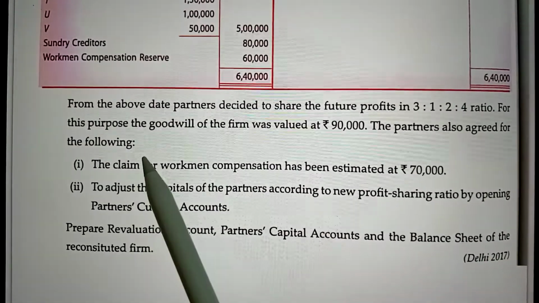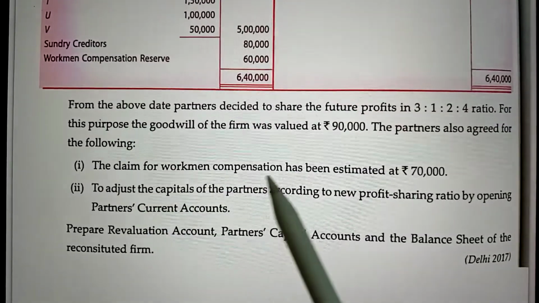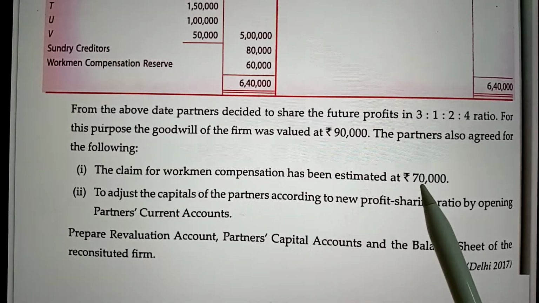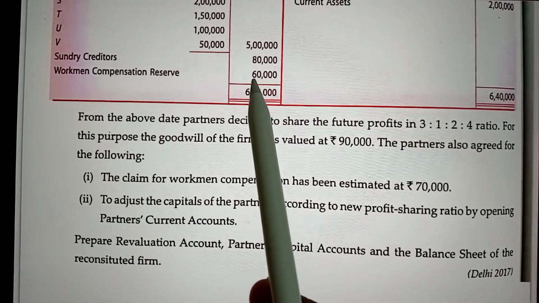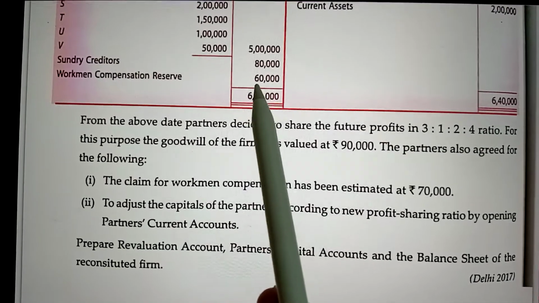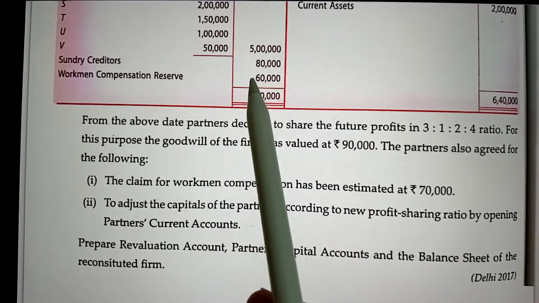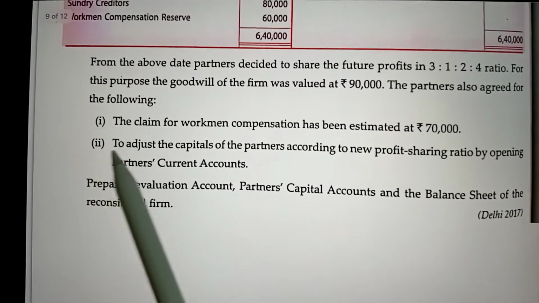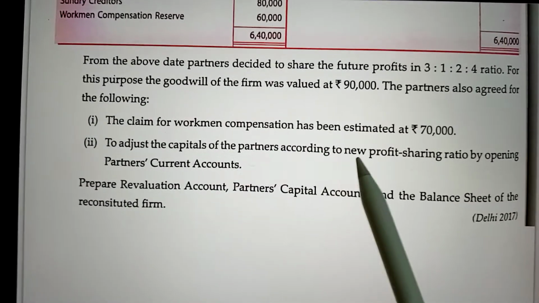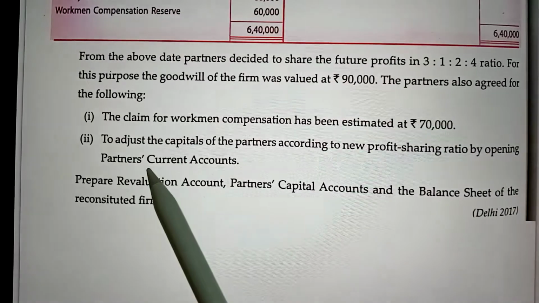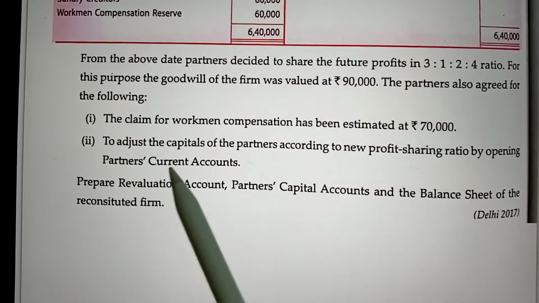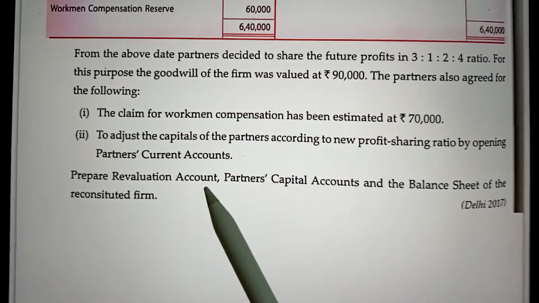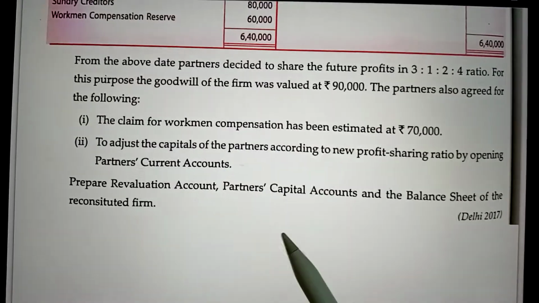Partners also agreed to the following. First, the claim for workman compensation has been estimated at rupees 70,000. Here the claim, that is the liability, is more, 70,000, and the reserve available is less, 60,000. So the difference between the two, that is 10,000, will be charged to revaluation account. Second, adjust the capital of the partners according to the new profit sharing ratio by opening partners current accounts. Here the adjustment of the capital should be made through partners current accounts. Prepare revaluation account, partners capital accounts and the balance sheet.